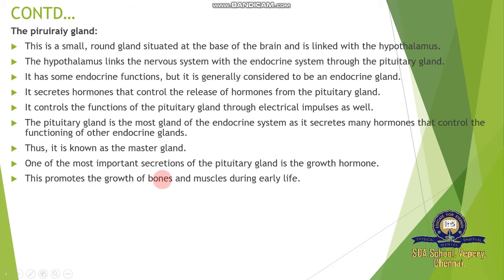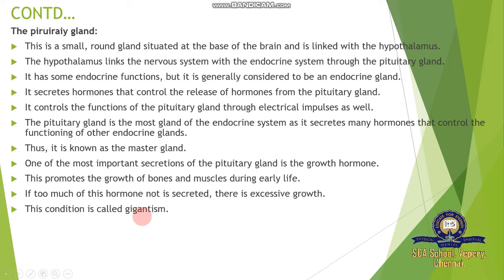This promotes the growth of bones and muscles during early life. If too much of this hormone is secreted, there is an excessive growth. Okay, because our body requires an optimum amount, not very high and not very low. Both affect us with some diseases. This condition is called gigantism.